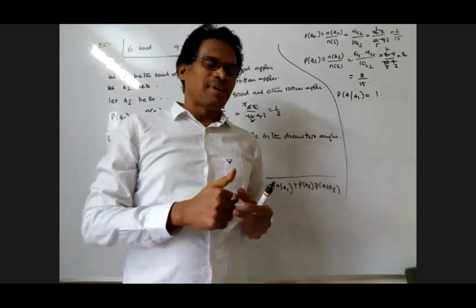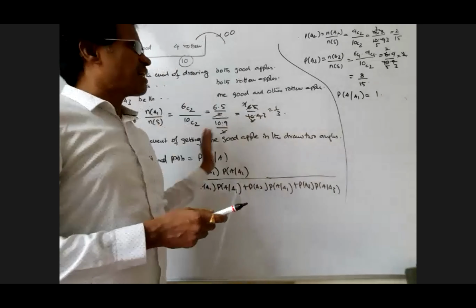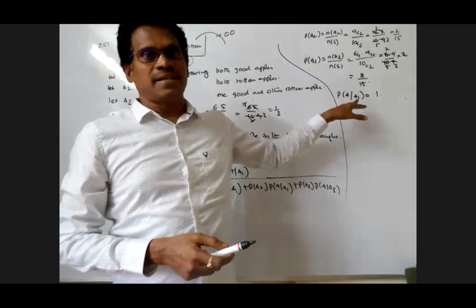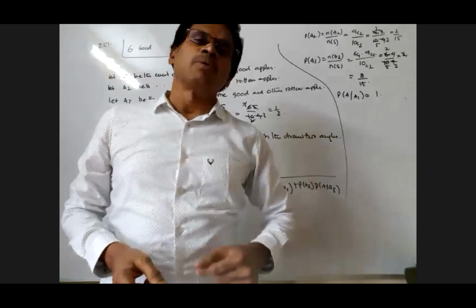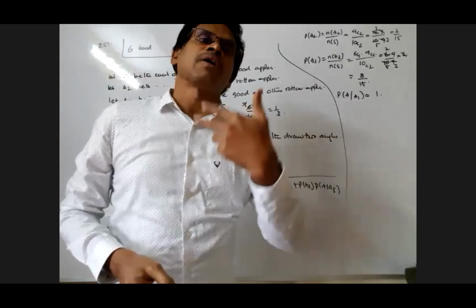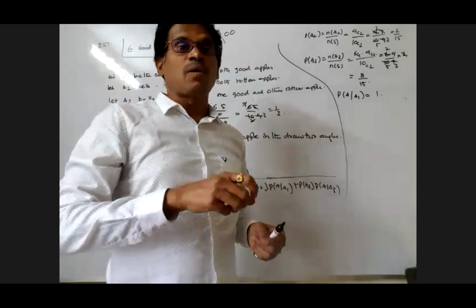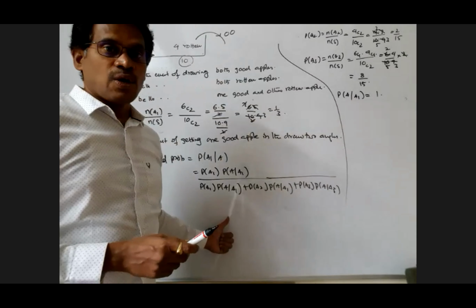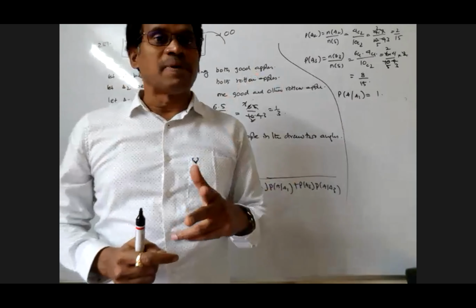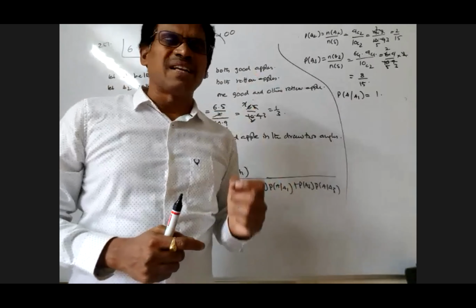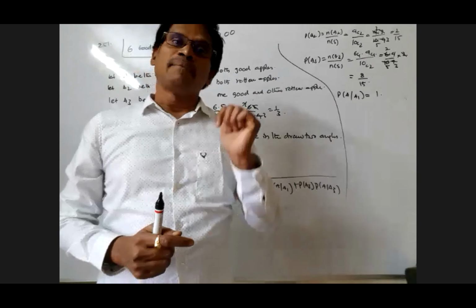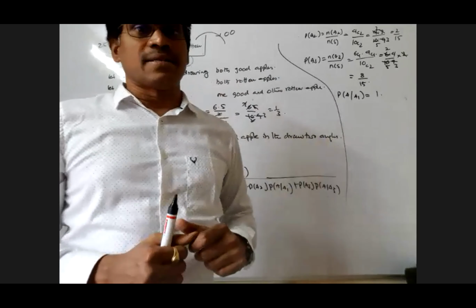Yes, I know, but theoretically we have to write it, even though it looks like, sir, you already know that both the apples are good, so why are you asking about the probability of getting one good apple? No, that is part of the problem, according to the theorem. You don't always get sure events. Sometimes here and there you get sure events, and that time it looks a little odd, but you have to write it to get the correct answer.